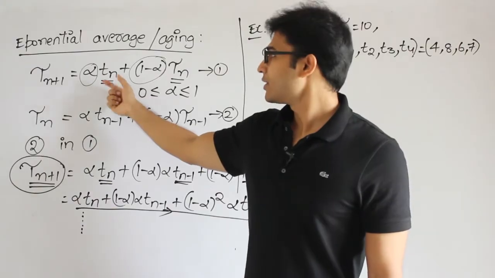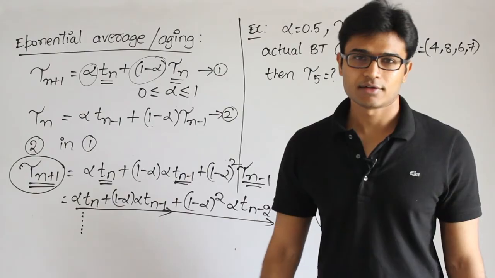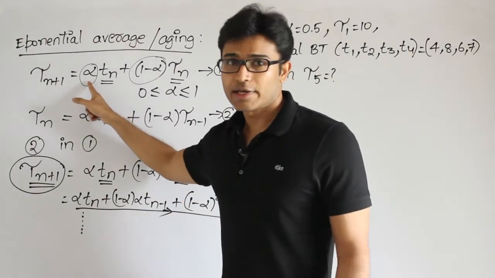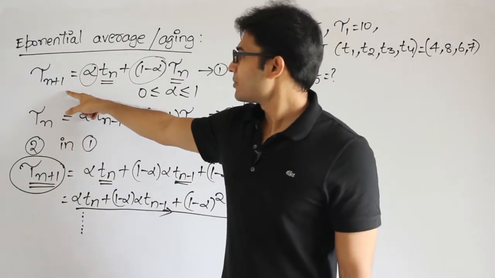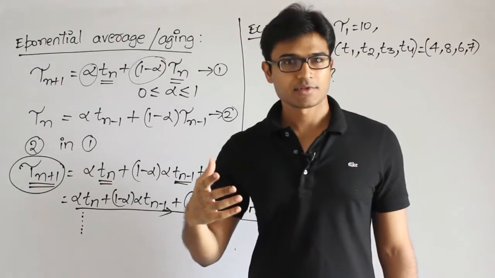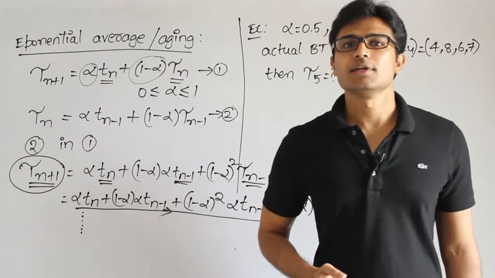If you give alpha a very high value, then the next process time will be equal to the earlier process time. That means if I put alpha equal to 1, the highest value possible, then tau n plus 1 will be equal to Tn. So the next process burst time you are predicting is what happened to the last one.